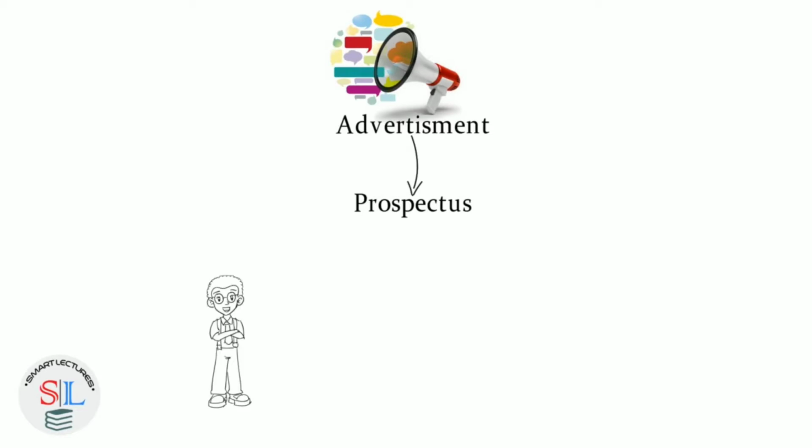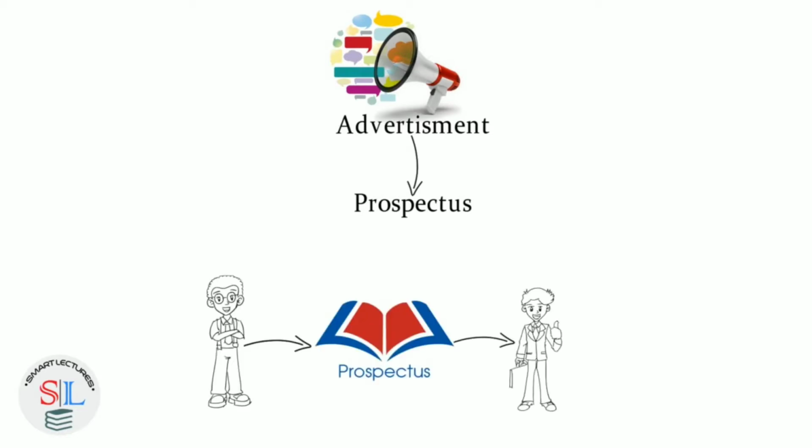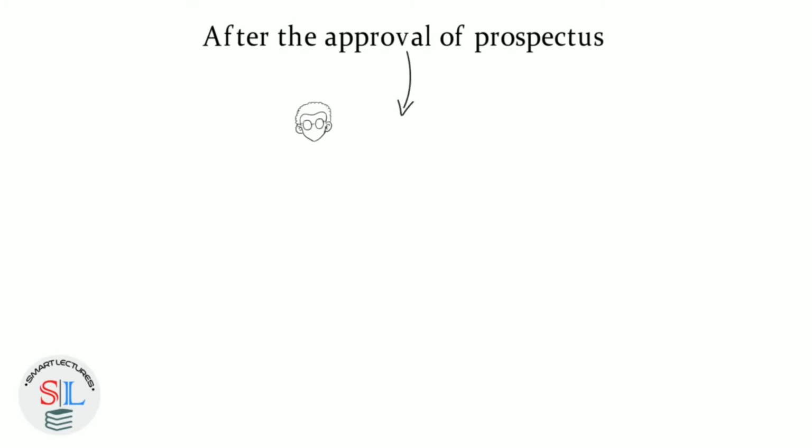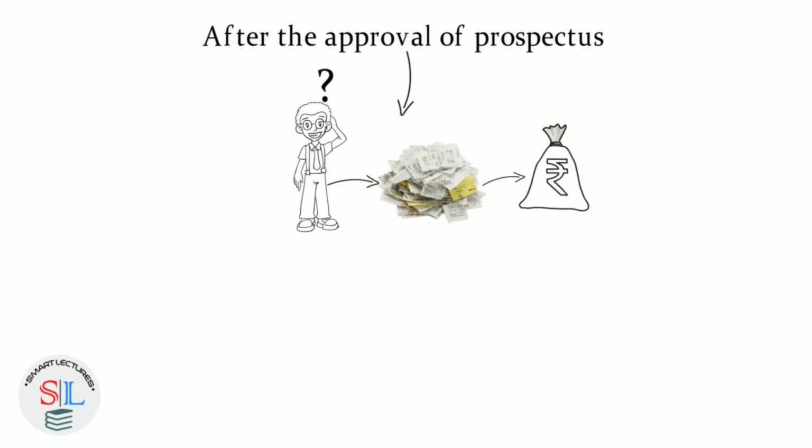First of all, he will have to send a copy of the prospectus to the ROC. If the ROC is satisfied that the prospectus has no misleading information for the general public, the ROC will approve the prospectus. After the approval, the problem arises: who will look after the receipts of the money for the capital?